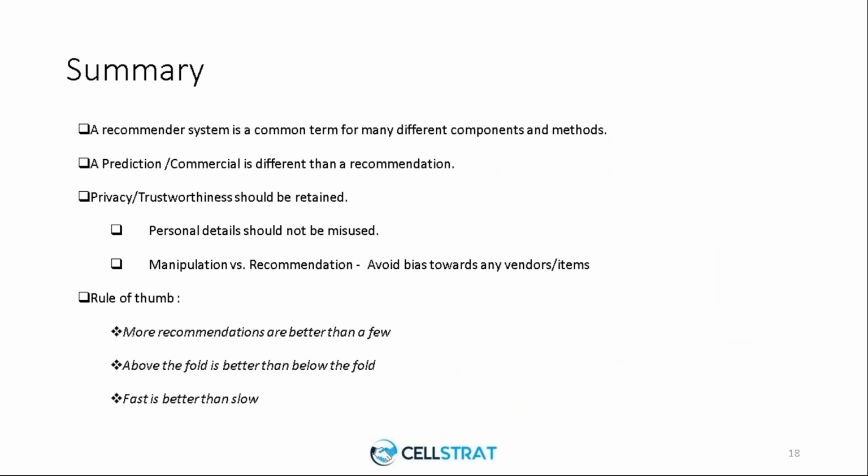Okay. So in summary, what we covered so far are the recommender systems. To summarize what we have seen till now, a recommender system is nothing but a mixture of different components and methods. As we saw, it includes strategies, it includes the feedback, it includes algorithms. So a recommender system has to consider a lot of different items before we start making recommendations.